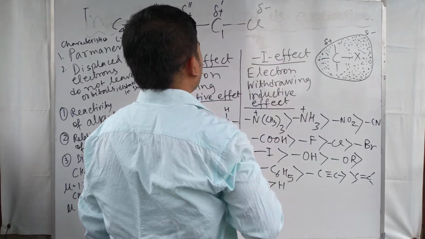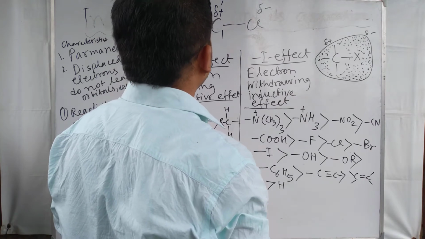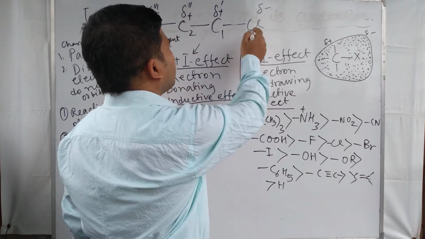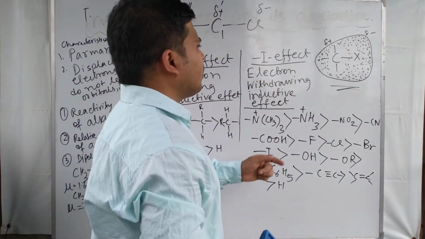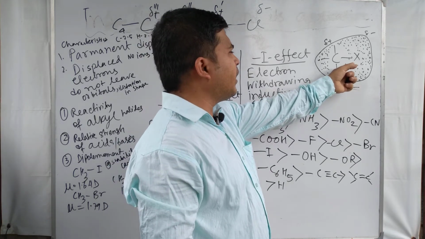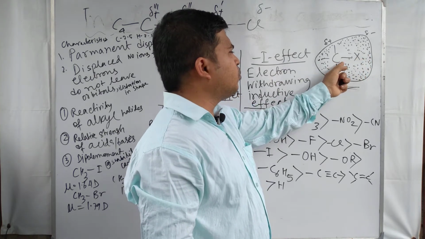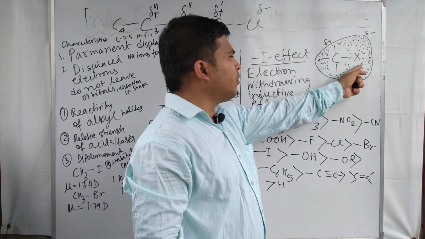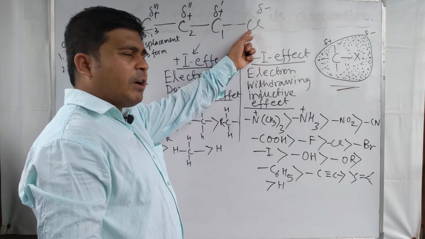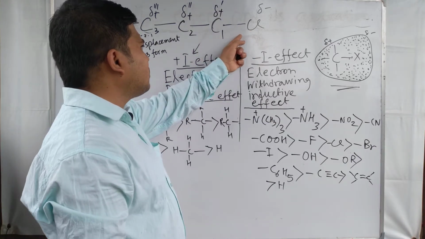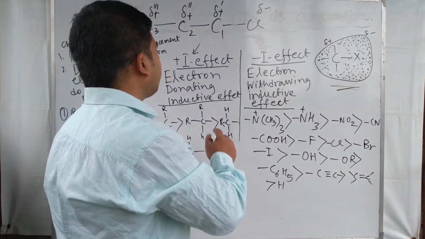Chlorine is the more electronegative atom, and due to its higher electronegativity, the chlorine acquires a negative charge. This picture is like this one, where the X atom is more electronegative than the carbon atom. The electron density is shifted towards the more electronegative atom. So in this case also the same thing is happening. This is the more electronegative atom, the chlorine atom, acquiring the electron pair towards itself, and this is called the minus I effect.